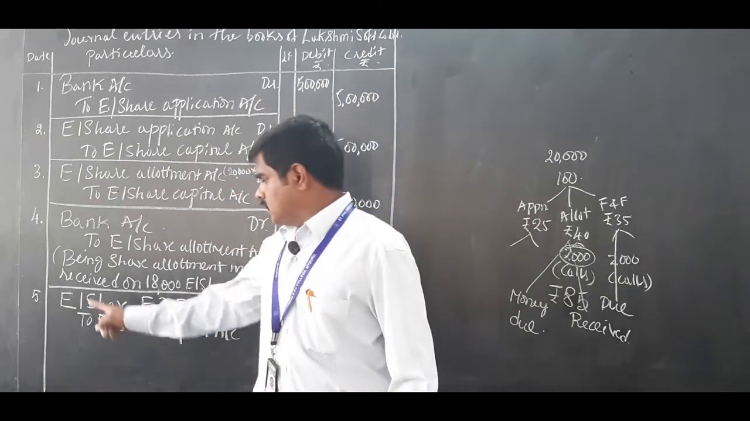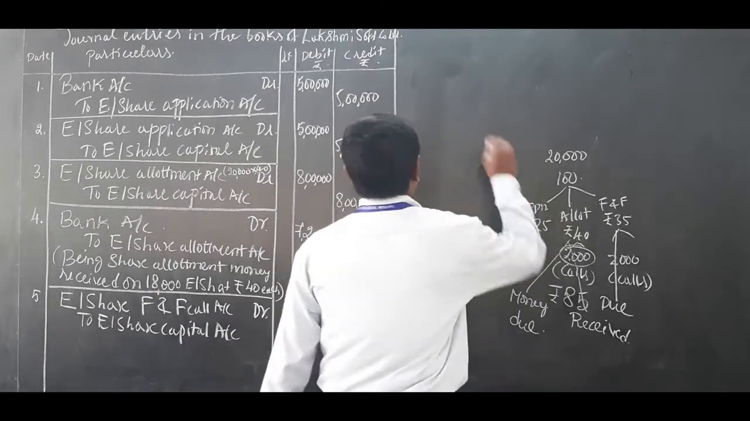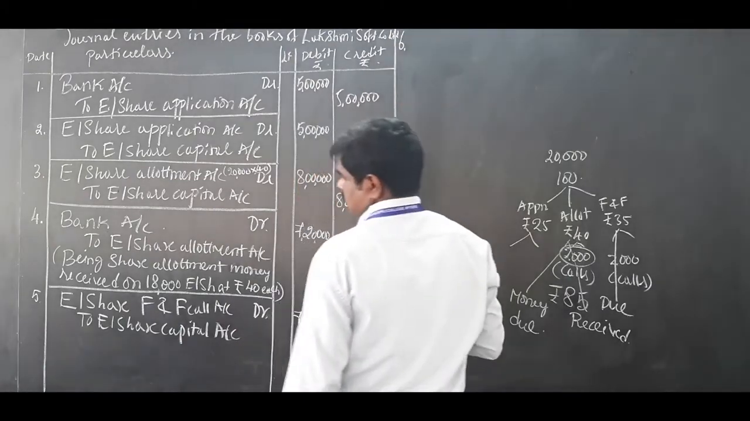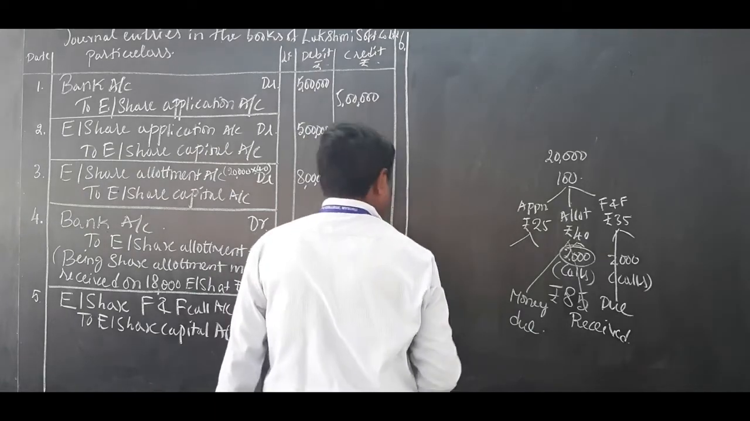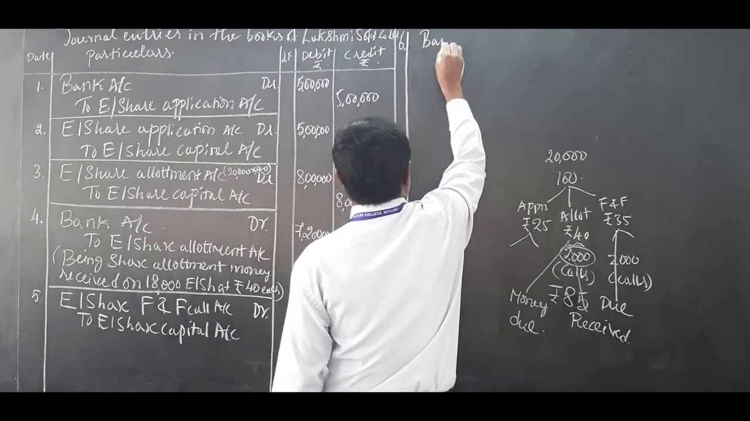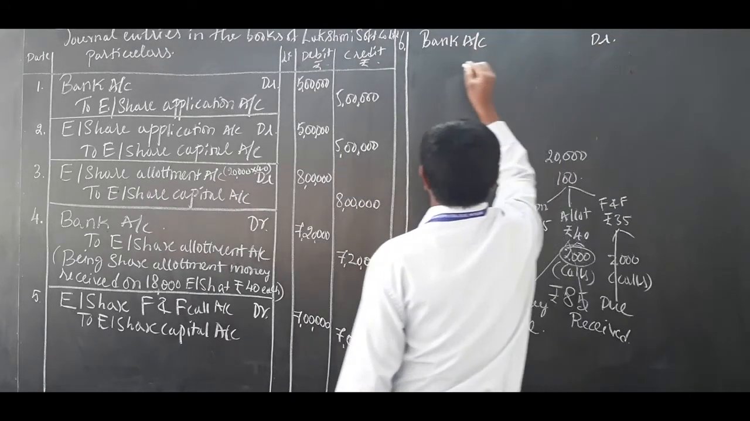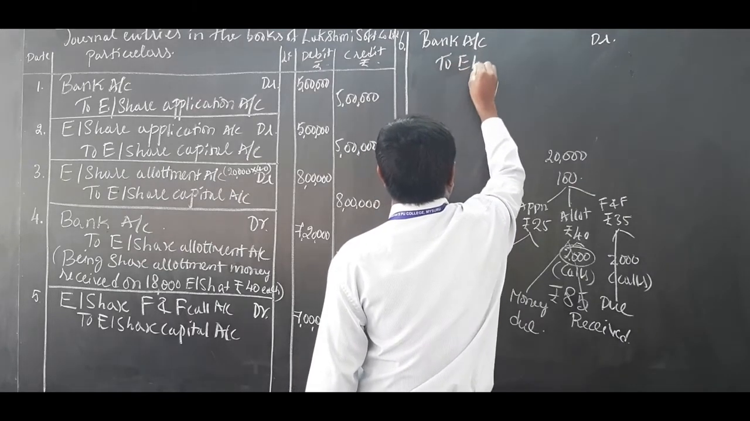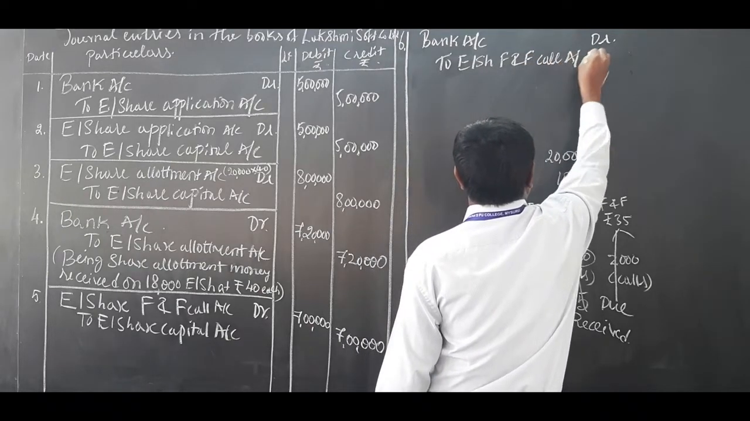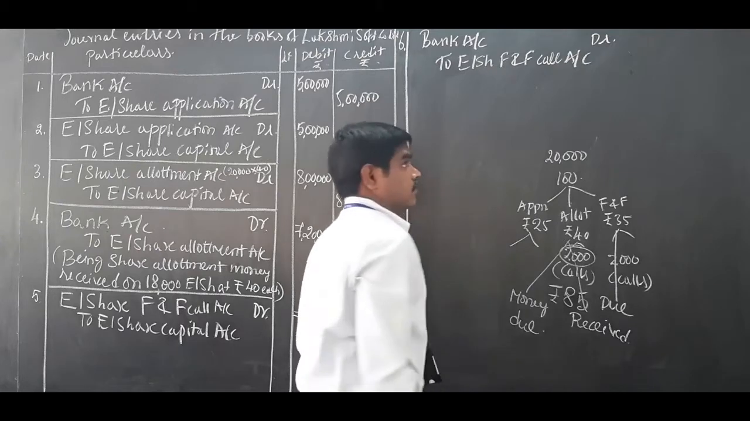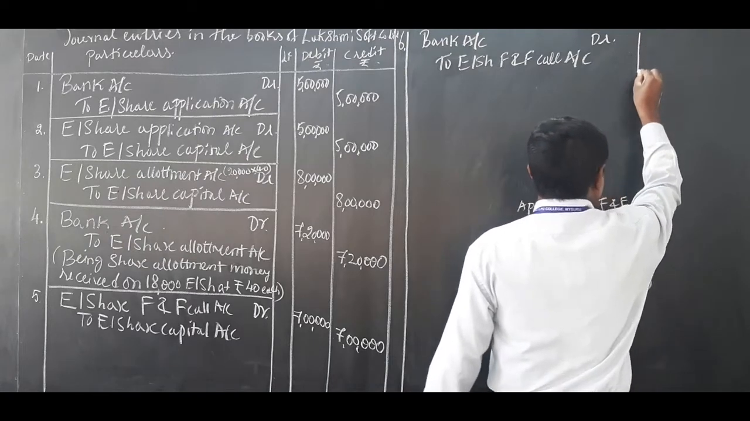Okay, so this is journal entry number 5. Moving on to the next journal entry, number 6, when first and final call money is received: bank account debit to equity share first and final call account. Bank account debited to equity share first and final call account.